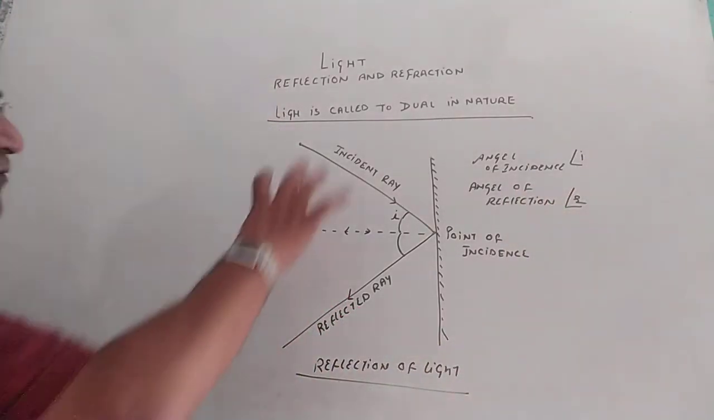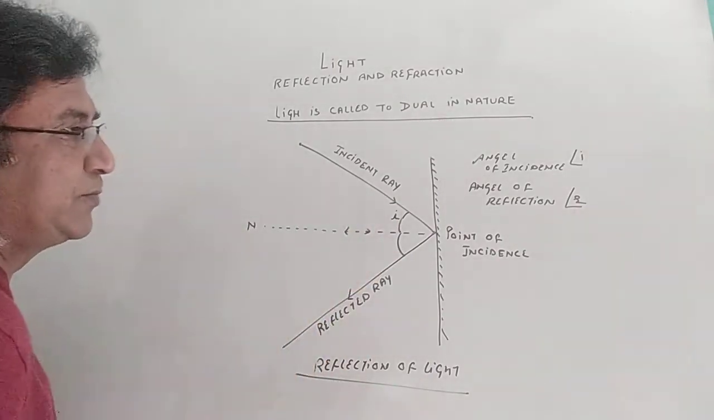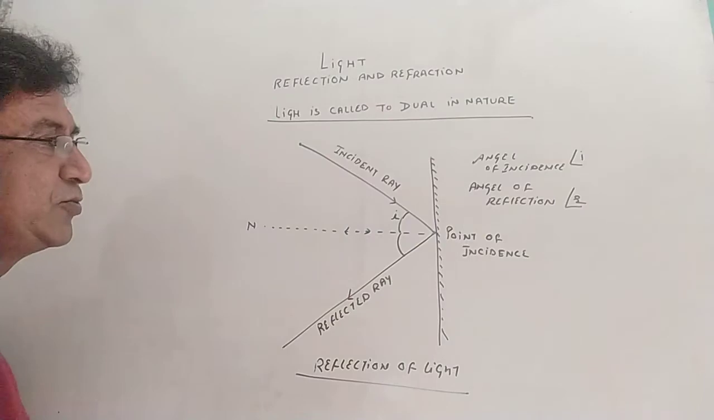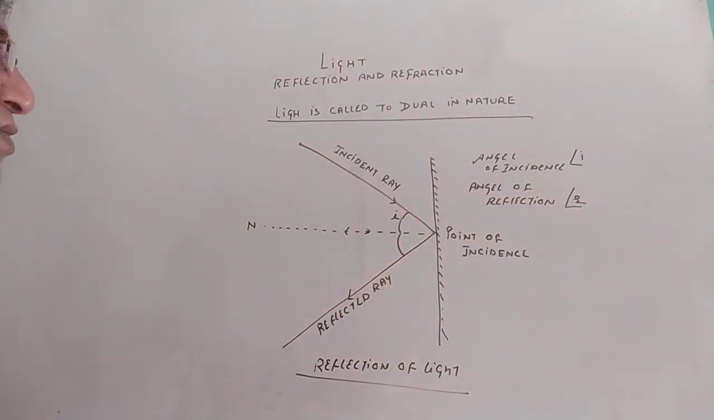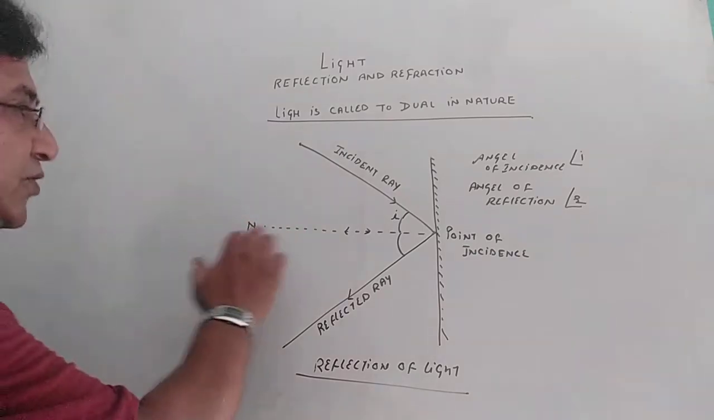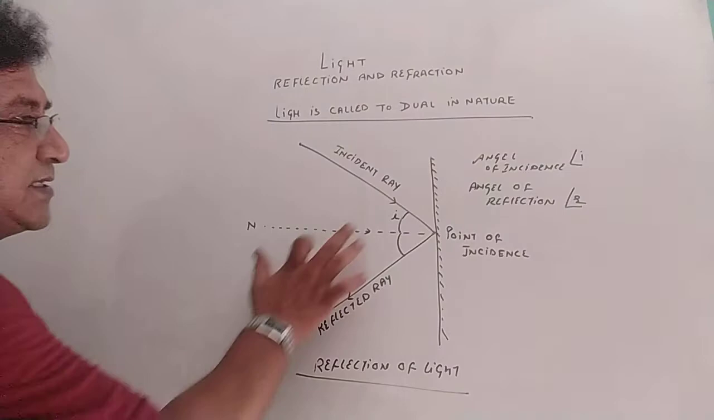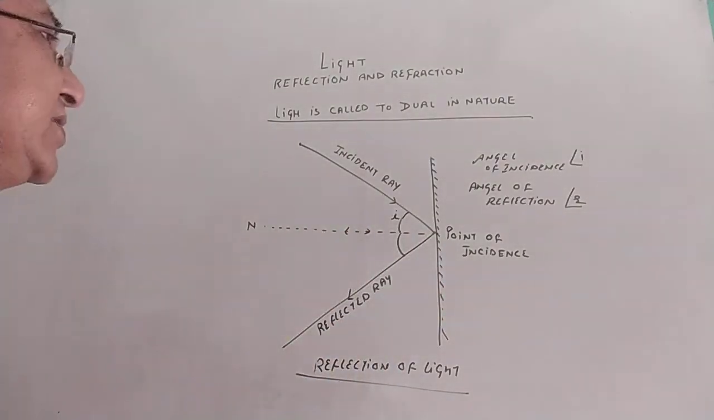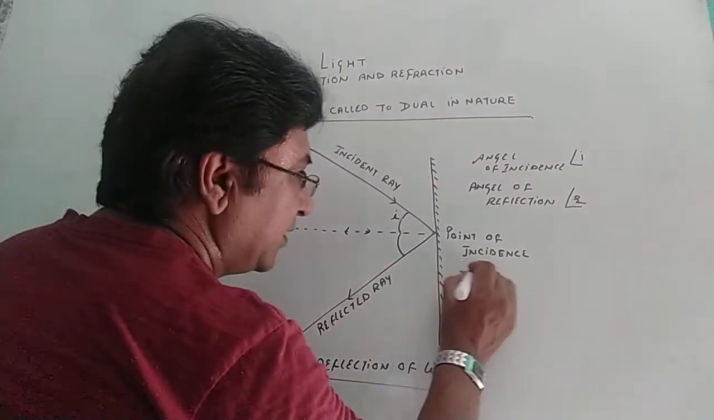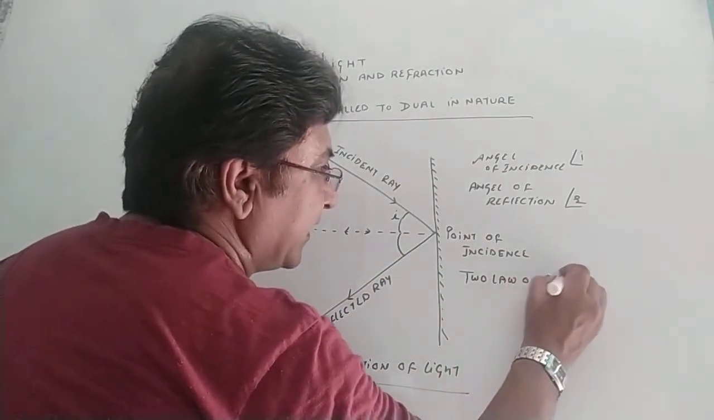So again, first reflection of light should be understood. Then the incident ray should be clear. The definition of reflected ray should be clear. How the normal is used in physics, in light, we should understand that also. The angle between the incident ray and the normal is called the angle of incidence. The angle between the reflected ray and the normal is called the angle of reflection. Now, two laws of reflection.